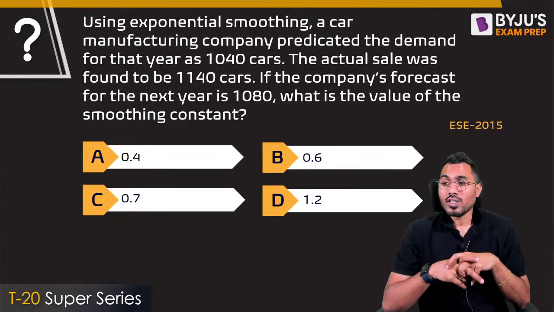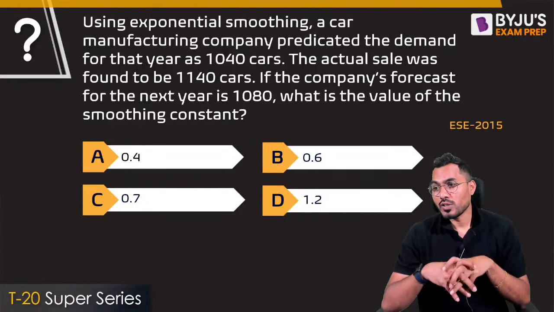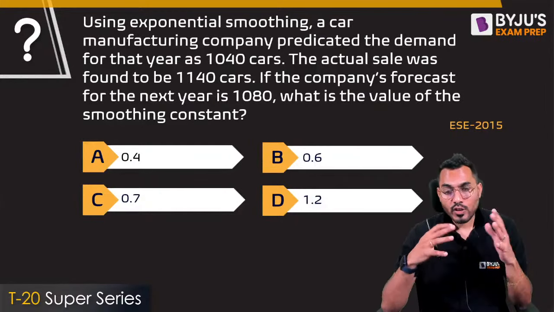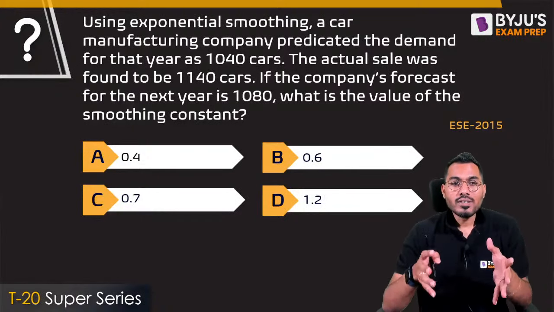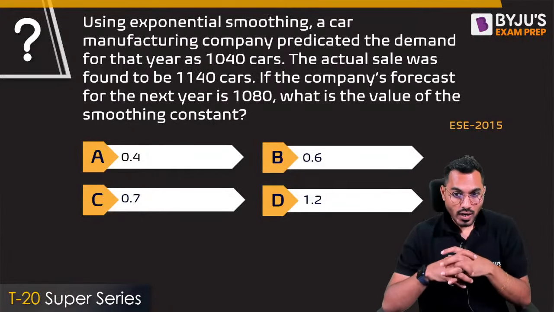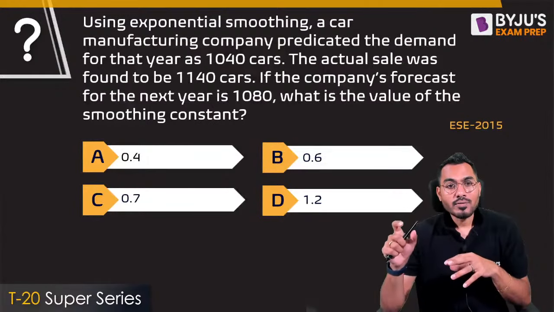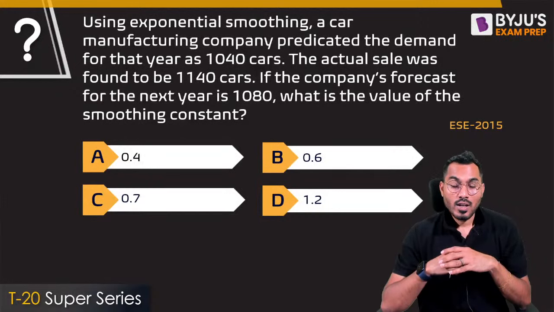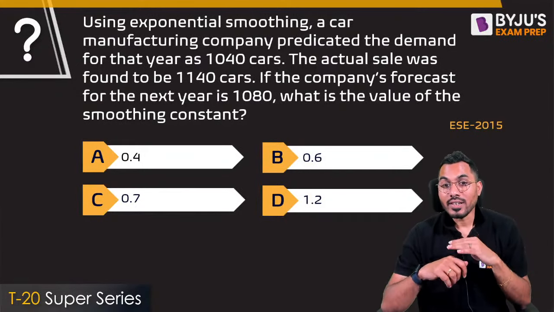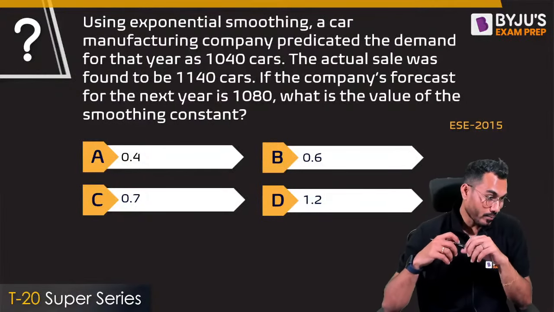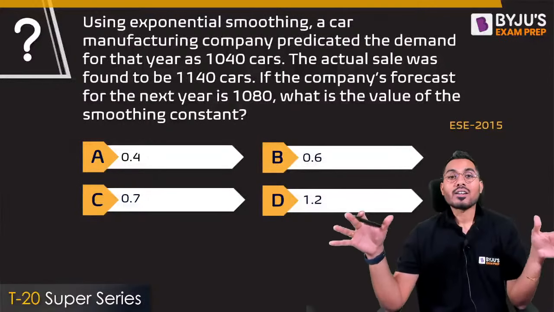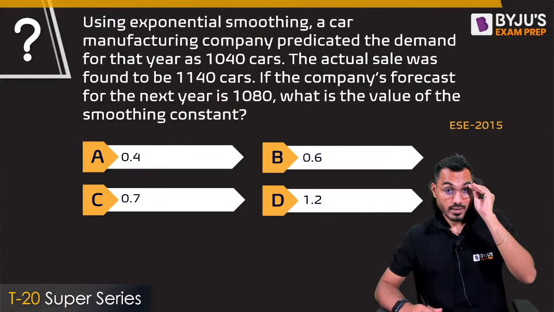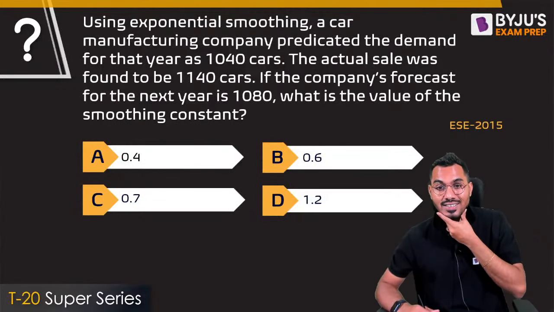Using exponential smoothing, a car manufacturing company predicted the demand for the year as 1040 cars. The actual sale was found to be 1140 cars. If the company's forecast for the next year is 1080, what is the value of the smoothing constant? Smoothing constant is nothing but the alpha value we are interested to calculate. Can you calculate the smoothing constant?